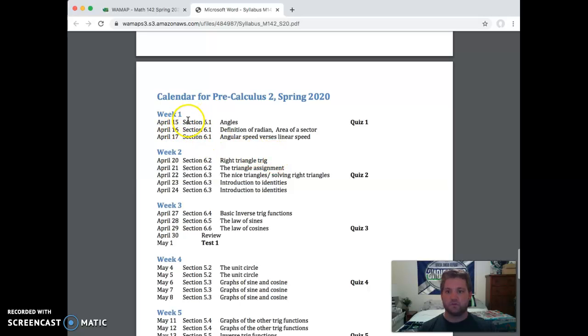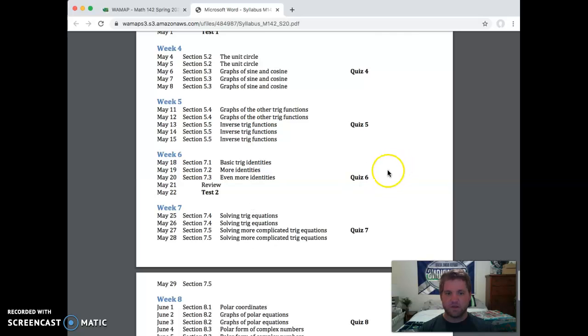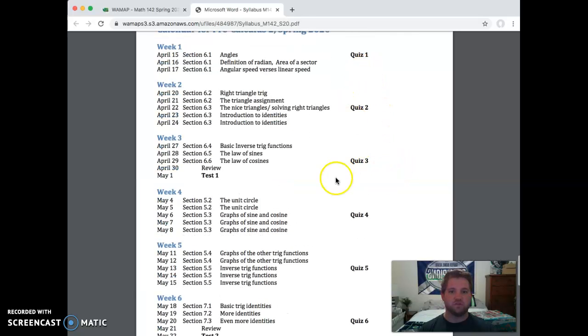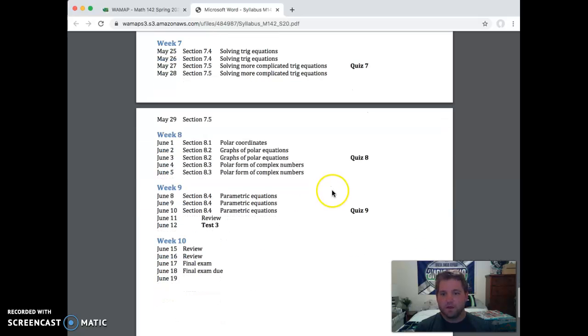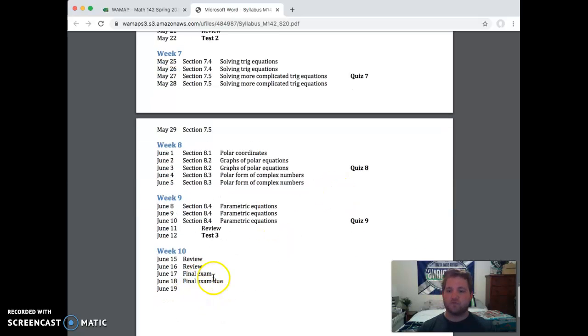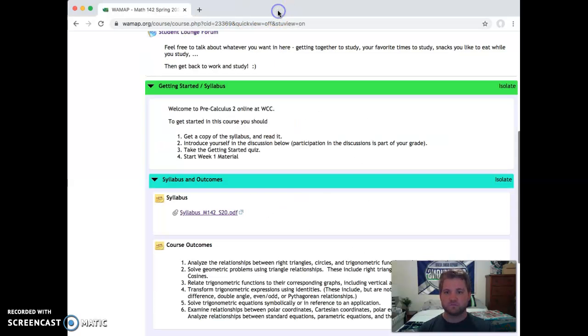You can see here that for the first week, we'll only be working in section 6.1, angles. We'll talk about radians, the area of a sector, and angular speed versus linear speed. We'll have all the material here for this week, and you can read the pacing here. You can also find when the tests are. These are just the quizzes you'll have each week. And then of course we'll have our final exam here. Okay, so let's go ahead and go back. We'll close out of this.